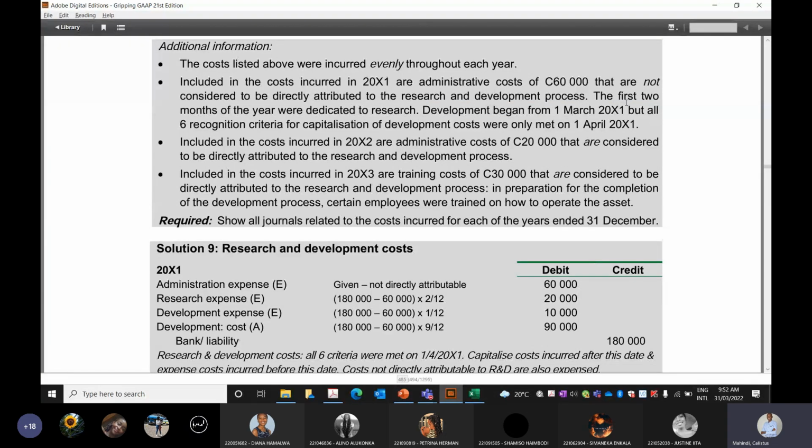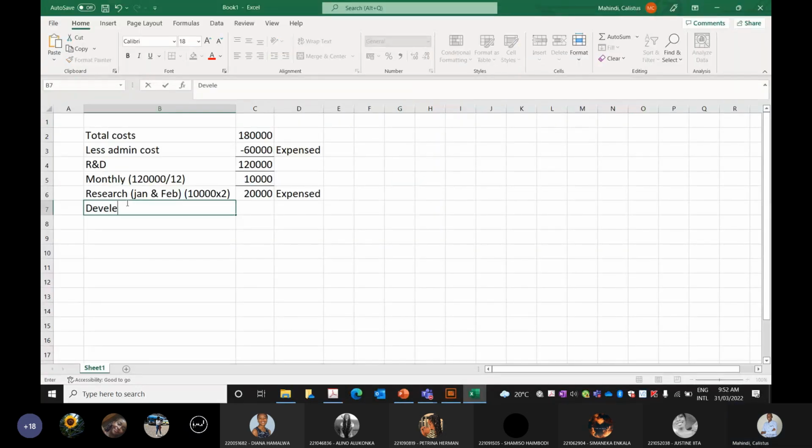That means that development cost has to be expensed. So we have a development expense for the month of March. That is 10,000, and that is expensed.